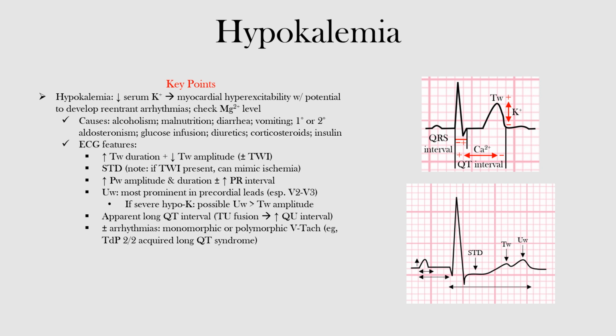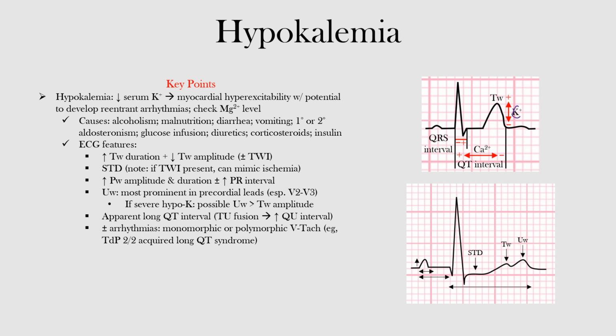So what can we see on the EKG? Well, first, T waves tend to become wider and lower in amplitude. T wave inversion may also occur if hypokalemia is severe, okay? So you can see this is pretty much the opposite changes we saw in hyperkalemia.